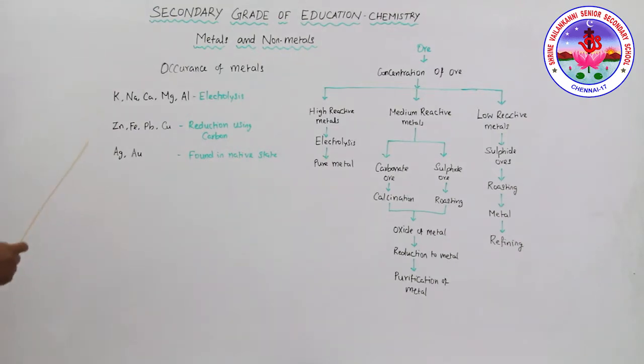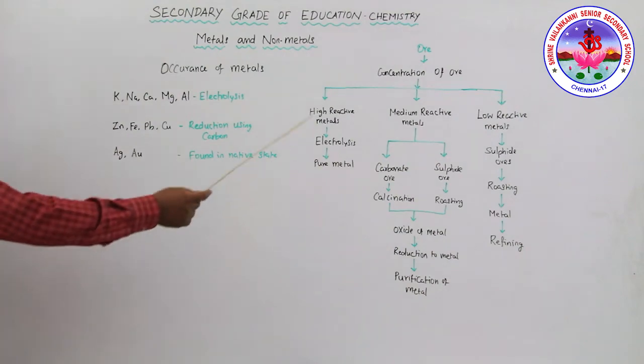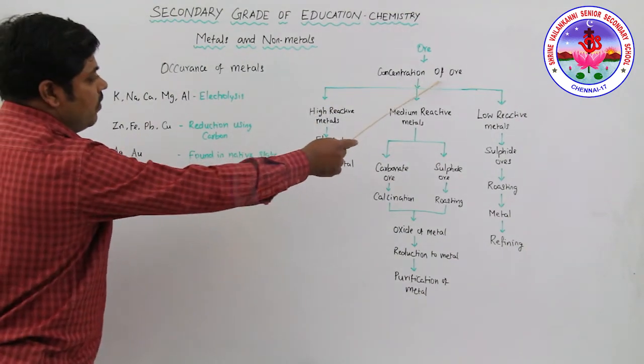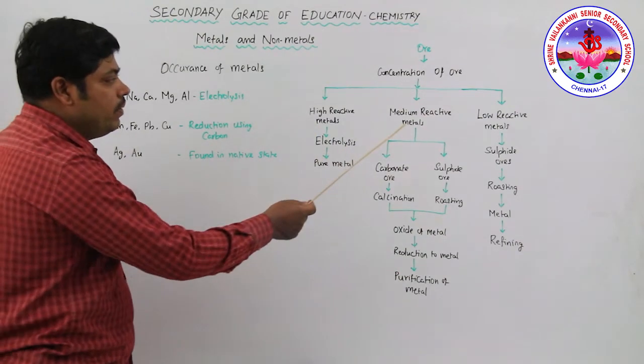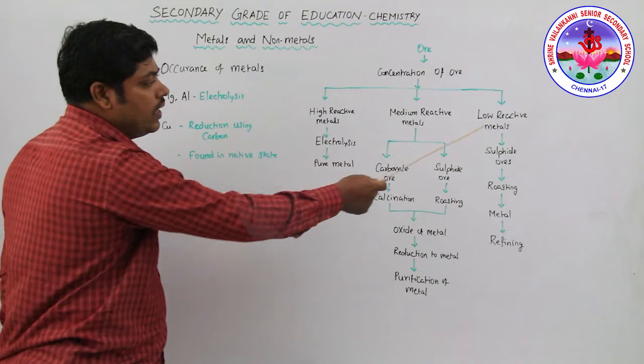Now, the extraction of metals. We have already seen the metal reactivity series. Potassium, sodium, calcium, magnesium, and aluminum are the highly reactive elements. Zinc, iron, lead, and copper are the moderately reactive elements. Then the low reactivity elements are like gold and silver. Now, how do we extract metals from the ore? Usually the ores are separated into three classes: highly reactive metals, medium reactive metals, and low reactive metals.